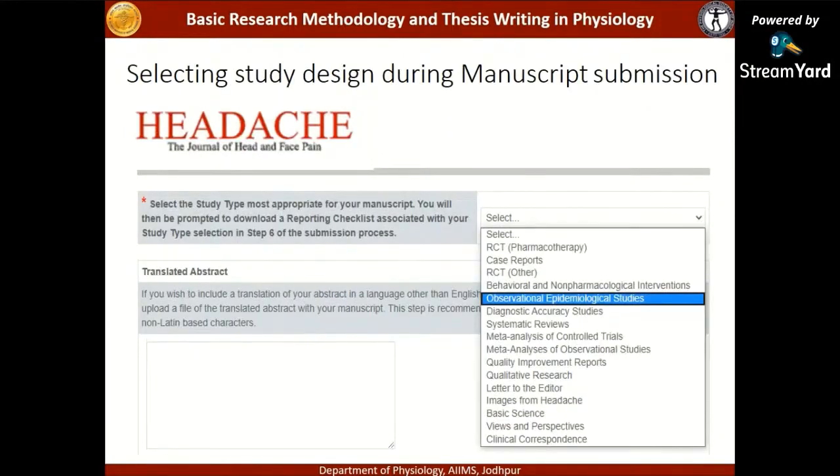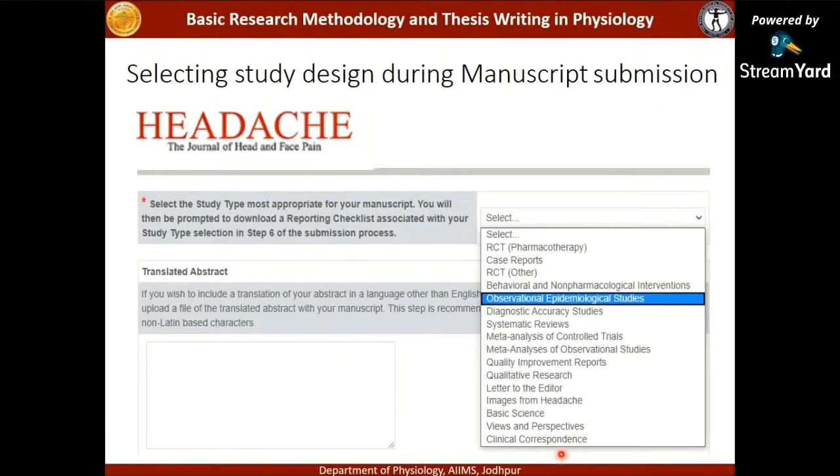Now you have done your study, you are about to submit your manuscript. While you are submitting your manuscript, when you log into the author account, you might get this type of window where you have to select the study type which is most appropriate for your manuscript. Here you can see a list of study designs.